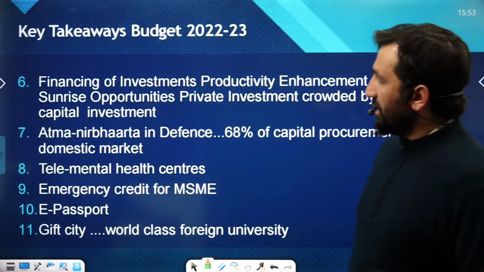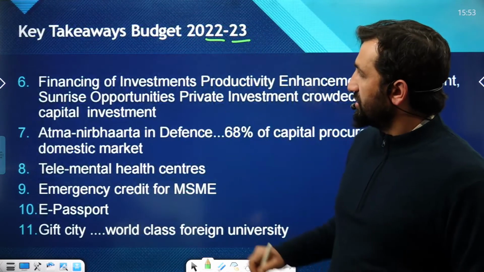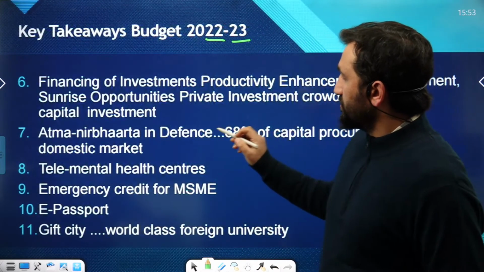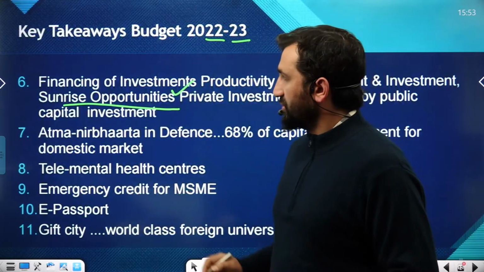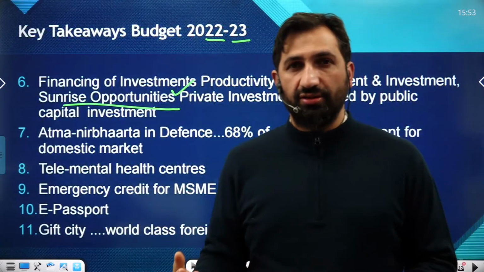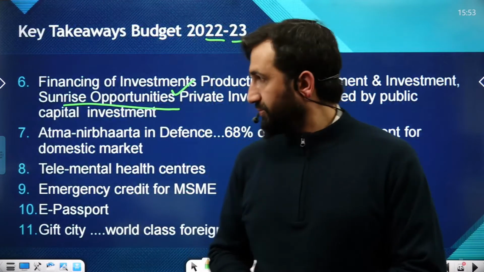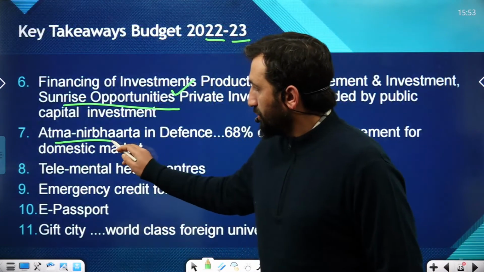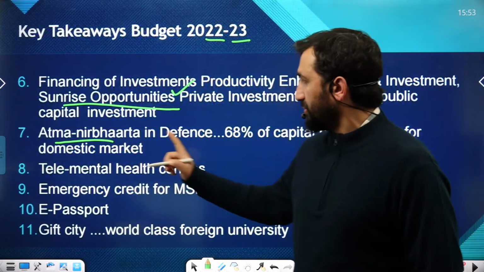Another takeaway from the budget 2022-23 is that there can be investment in sunrise opportunities in private investment. That means the industries which are emerging have a big future ahead. And the important slogan of the Government of India is Atmanirbhar Bharat.